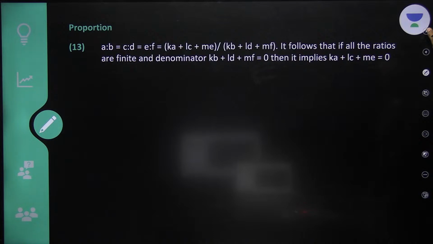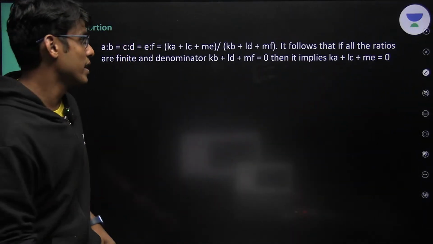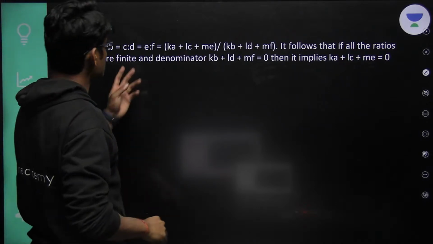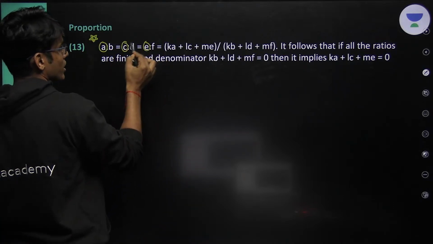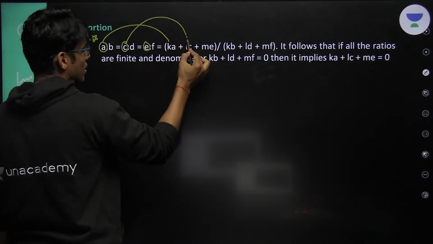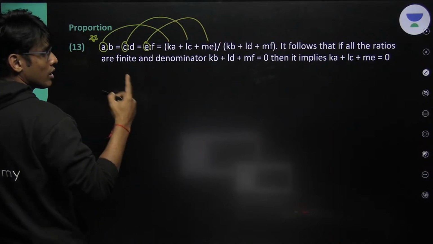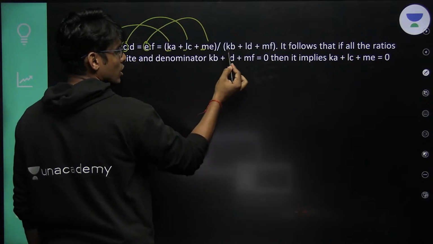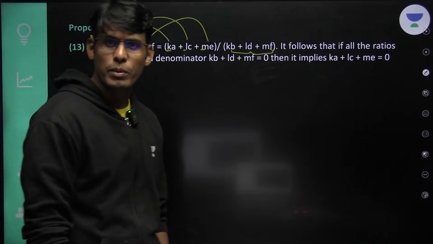This is the property which you have to remember, guys. Very, very important property. It will be of very, very immense use. A upon B equals C upon D equals E upon F. Now, these three are numerators. You are multiplying K with the first numerator, L with the second numerator, M with the third numerator. You multiply the same numbers with the corresponding denominators, and that ratio will be the same.